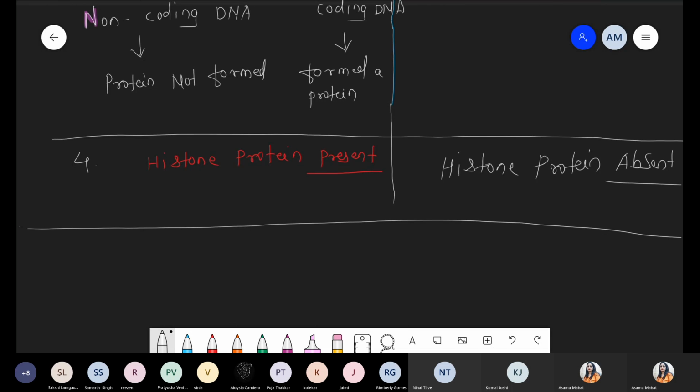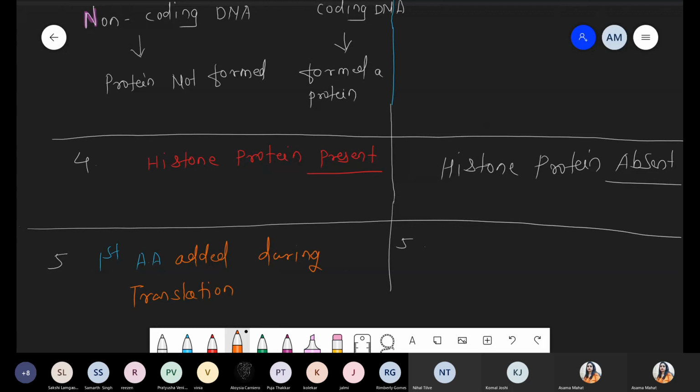And one more point you can write here, the last one, which resembles eubacteria. That is, during protein synthesis, the first amino acid added during translation.